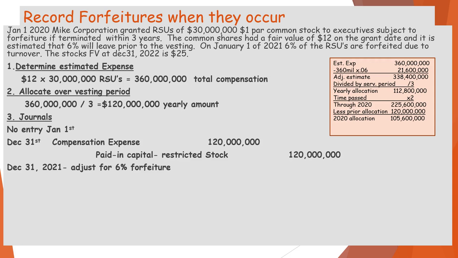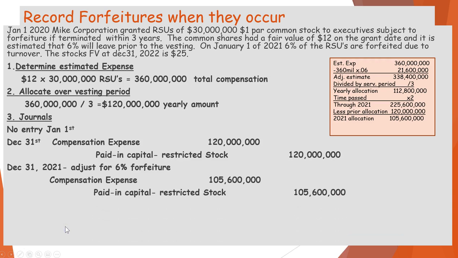So what we're saying is it should be 2021. Let me fix that right now. Now I fixed it and put the year correctly as 2021. So through 2021, we should have booked $225,600,000 less what we booked in the prior year of $120 million, which tells us we need to only allocate $105,600,000 to get us back to where we should be based on a 6% forfeiture. So our compensation expense for the end of 2021 is going to be $105,600,000.